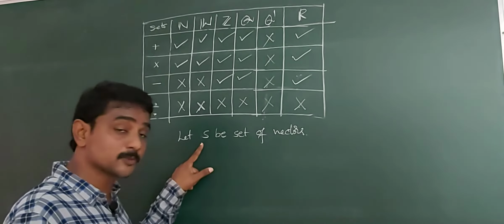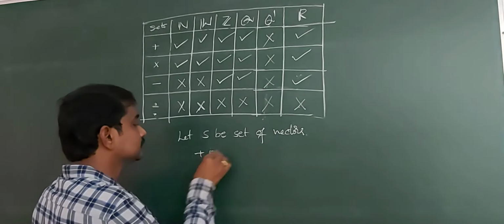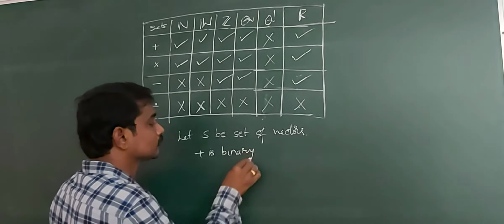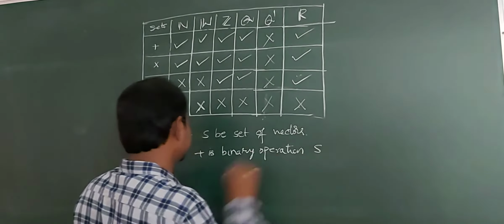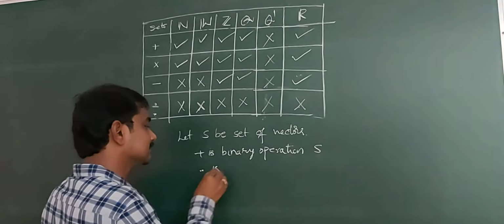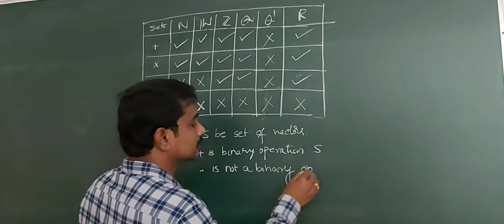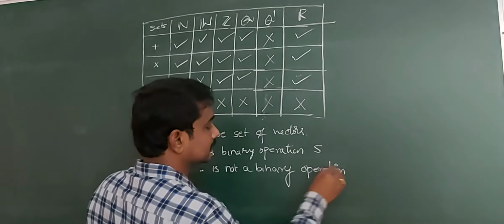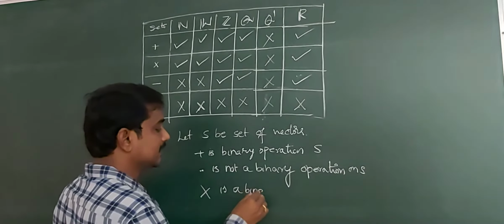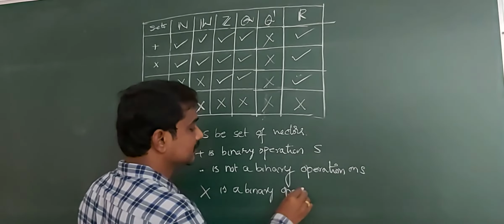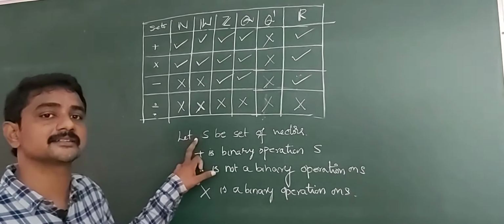So cross product is a binary operation on S. So addition is a binary operation on S, and dot is not a binary operation on S. S contains the set of all vectors.